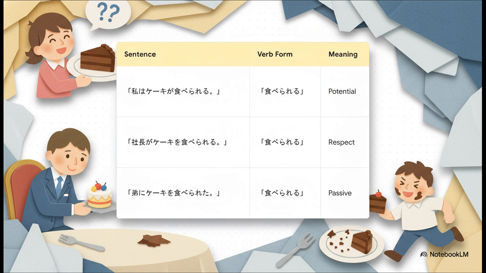Look at this intel. 3 sentences. First, watashi wa keiki ga taberareru. That's potential. Second, shacho ga keiki o taberareru. That's respect. And third, ototo ni keiki o taberareta. That's passive. All 3 use the exact same form, taberareru. But look, the meanings are completely different.